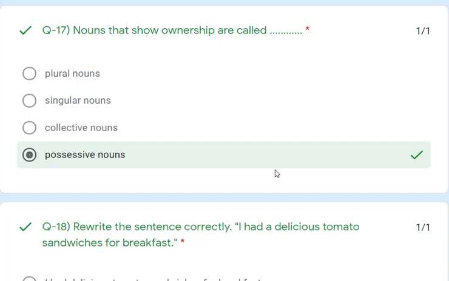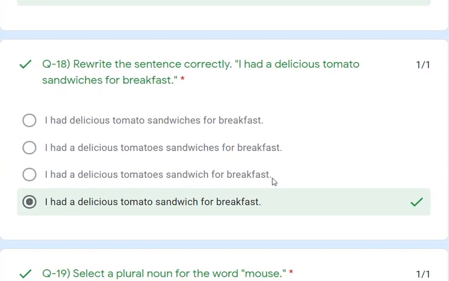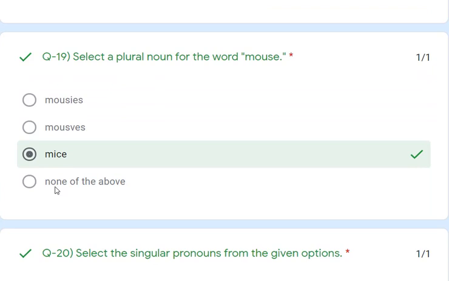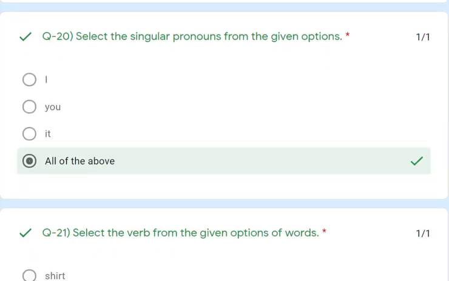Let's see question number 18. Rewrite the sentence correctly. So here we need to rewrite: "I had a delicious tomato sandwiches for breakfast." The correct answer is "I had a delicious tomato sandwich for breakfast" because it has to be in singular form. Let's see question number 19. Select the plural noun for the word mouse. The plural of mouse is mice. That is the answer.